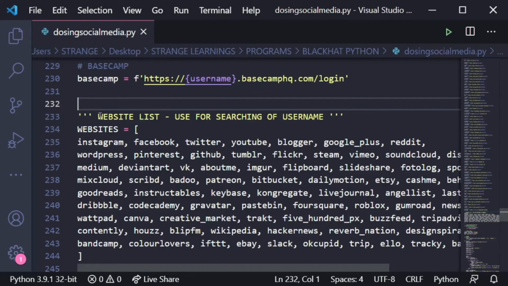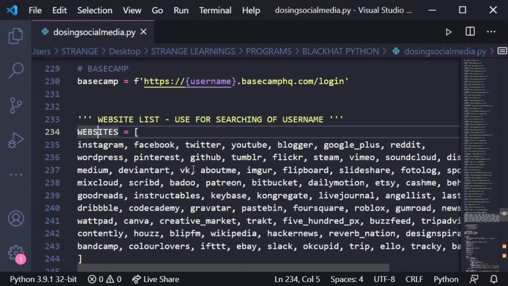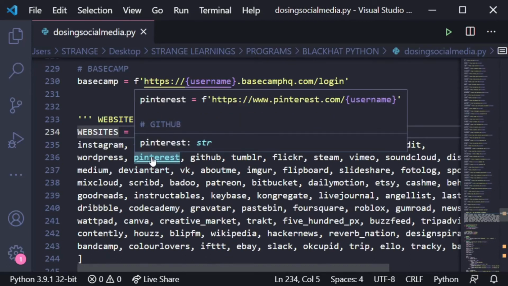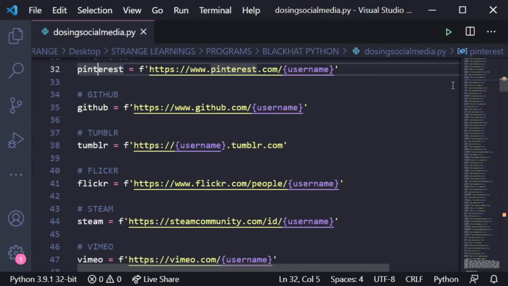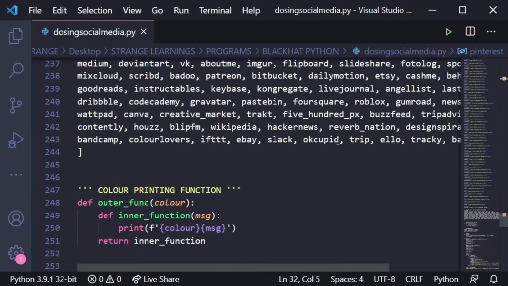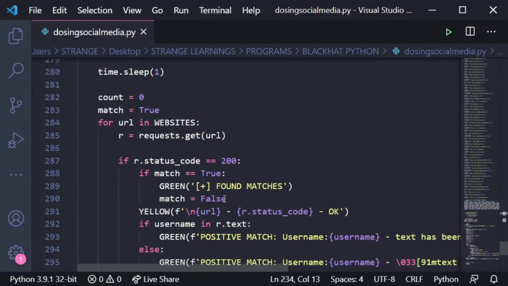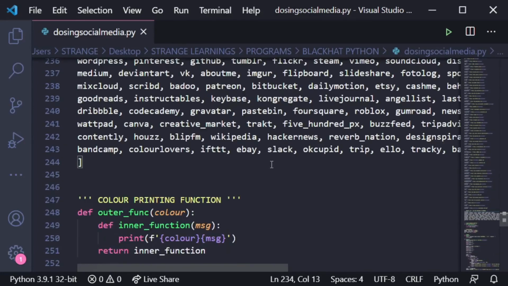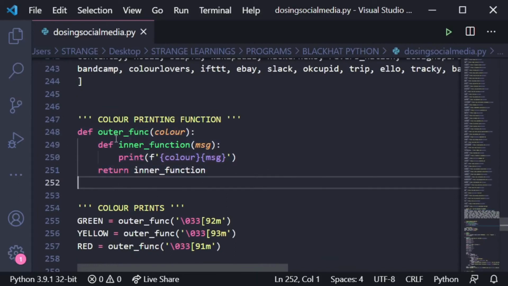Now here we have created another variable, websites, with all of the variables that are taken right above here. If we press Control and click on one, it will take us to the part where we defined it. We have taken all of these variables into one because we have to extract them one by one and use them while we are searching for the accounts. Then we have defined an outer function, and inside that we have created an inner function. This is for coloring of the messages like yellow, green and red.